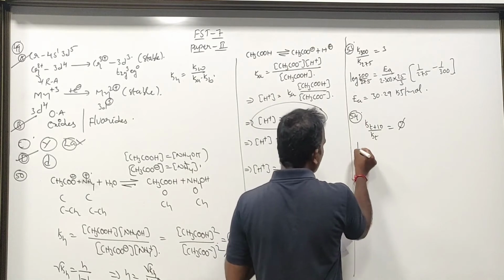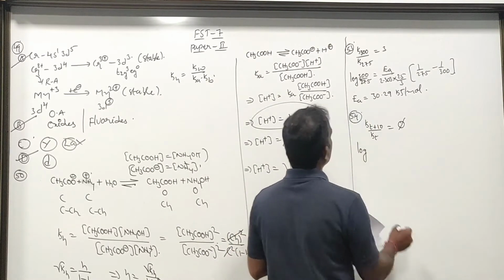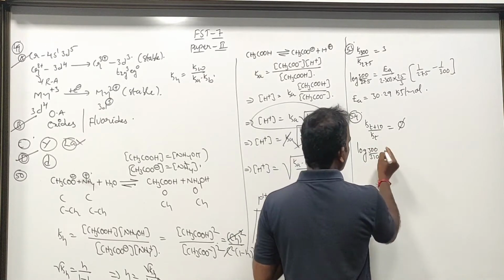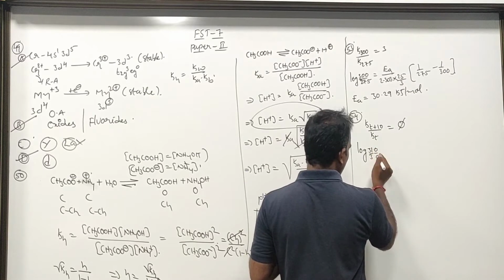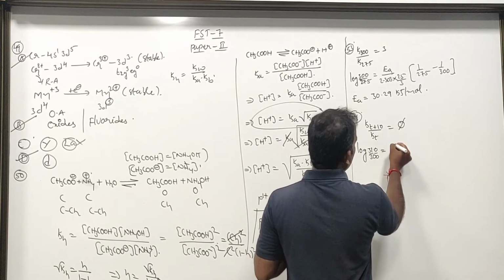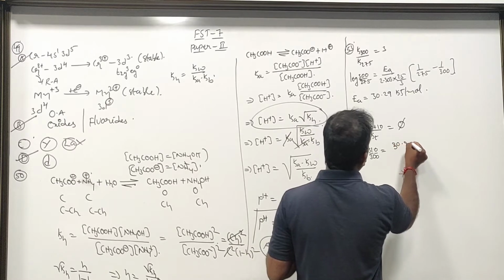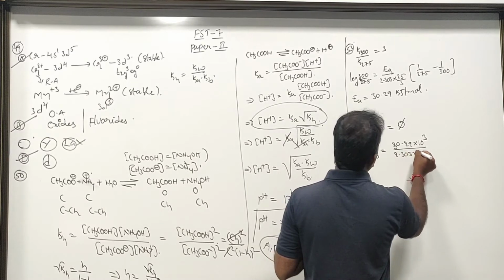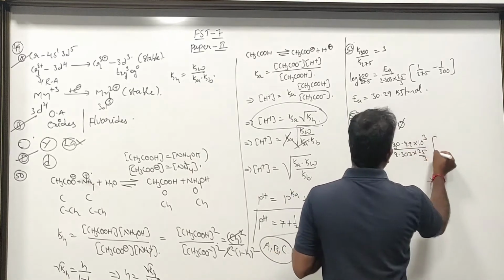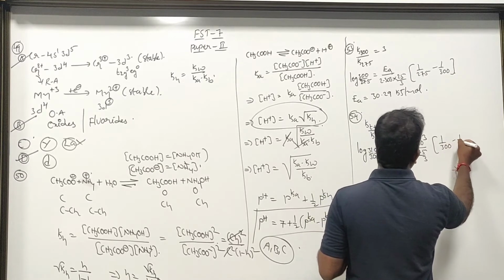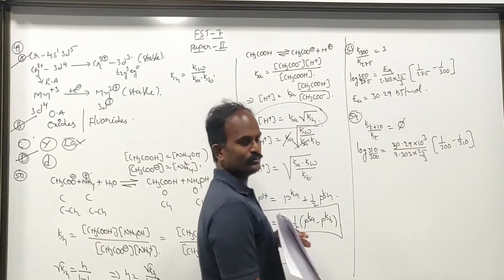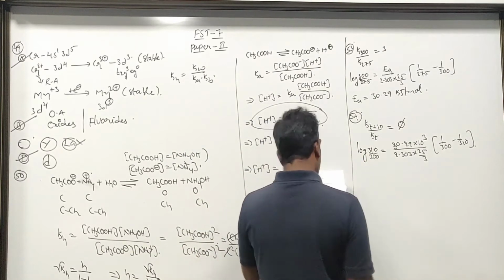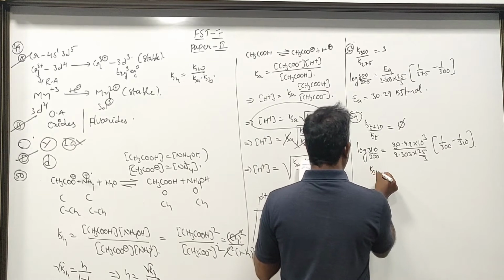First of all, let us calculate like this. Log K310 divided by K300 is equal to activation energy, we know 30.29 into 10 cube, divided by 2.303 into 25 divided by 3, into (1 by 300 minus 1 divided by 310). This value is going to come out, and that value will come out as K310 divided by K300.